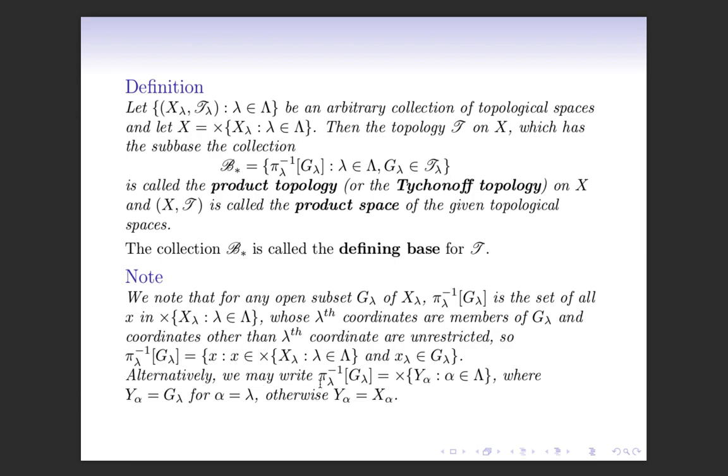Alternatively, we may write pi lambda inverse of G lambda as the Cartesian product of Y alpha, alpha belongs to capital Lambda, where Y alpha is equal to G lambda for alpha equal to lambda. That is, in this Cartesian product, lambda coordinate set is equal to G lambda and other coordinate sets are as in the product space. That is, Y alpha is equal to X alpha if alpha is not equal to lambda.